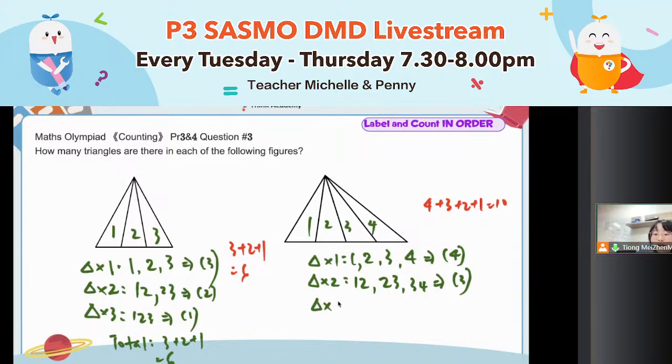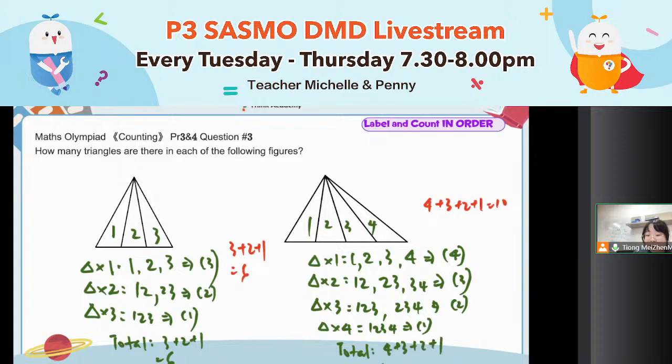Now, how many triangles made out of 3 small triangles? You have 1, 2, 3, and 2, 3, 4 only. So 2. How many triangles made out of 4 small triangles? All of them. Only the largest one. 1, 2, 3, 4. Only 1. So total, isn't it 4 plus 3 plus 2 plus 1? Total will be 10. Good job.